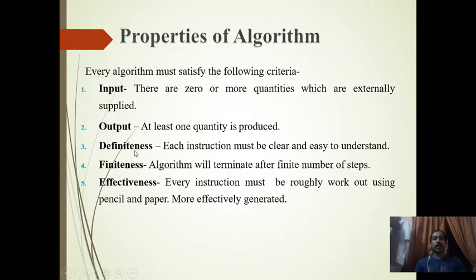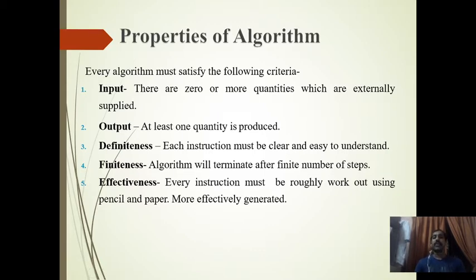Then the next property is definiteness. Each instruction must be clear and easy to understand. Everything must be clear. What we are writing in the algorithm should be clear. Another important thing is finiteness. An algorithm will terminate after a finite number of steps. So we don't want an algorithm which is going on infinitely.